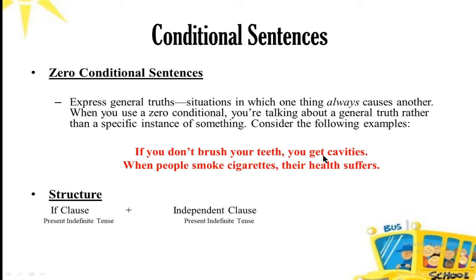Both the parts, there are two sentences in front of you. There are two clauses actually. If you do not brush your teeth, you get cavities. There are two clauses and both have action and reaction, and if something happens, the other has to happen. But it wouldn't work the other way around. You get cavities if you do not brush your teeth, but you also get cavities by other things as well. But if you do not brush your teeth, you get cavities. That is definitely going to happen.